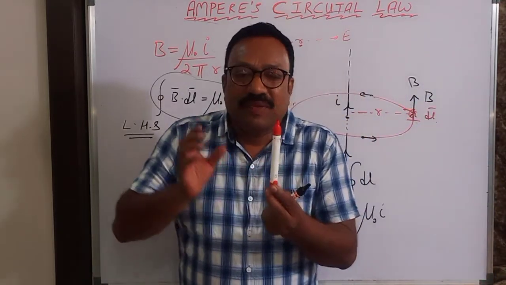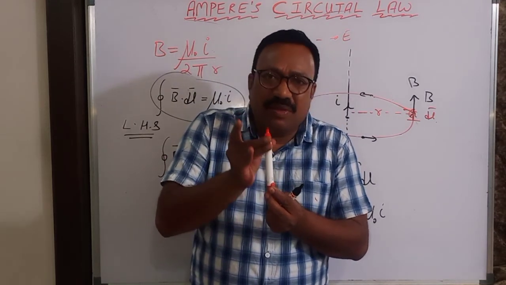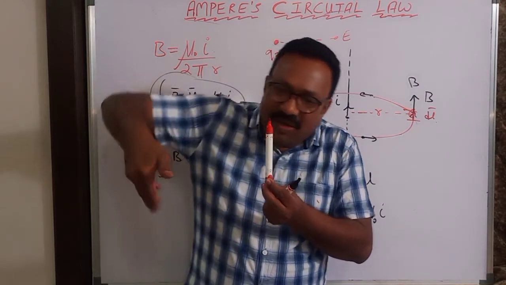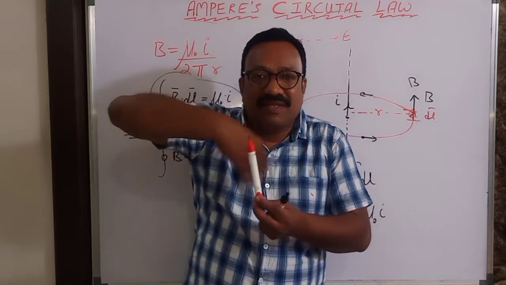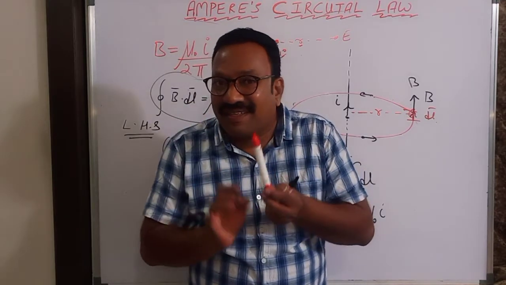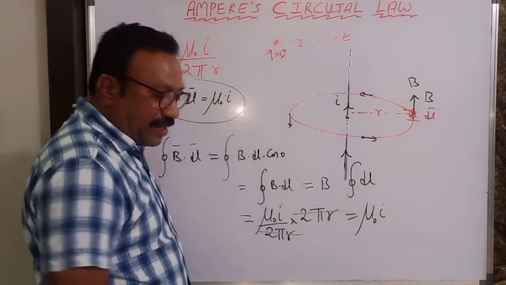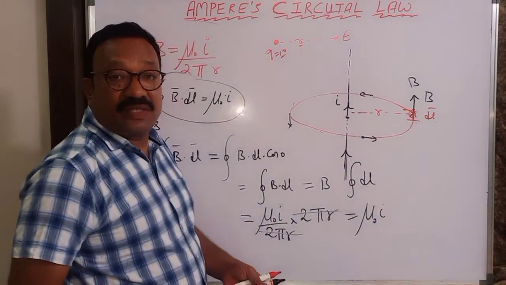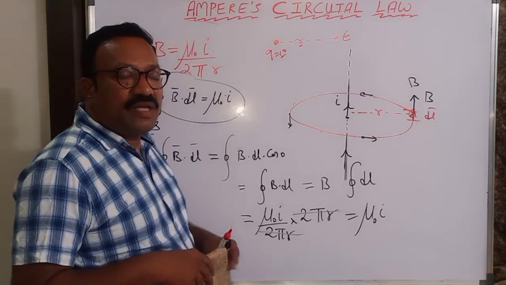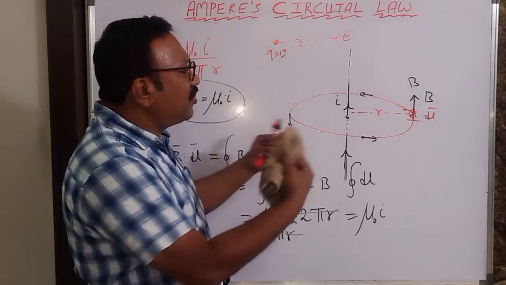What will you do? Suppose you want to find the electric field. This is also 10 coulombs charge only, but distributed on the wire. What do you do? You apply Gauss law. Suppose you want the electric field here. From here you have taken a Gaussian surface, and you apply Gauss law and determine the strength of the field. For distributed charges, you are applying Gauss law. So here also some special purpose is there. We'll see now how we'll apply this. Where you cannot apply Biot-Savart law, we can apply Ampere circuital law. There also, where you cannot apply Coulomb's law, there you are applying Gauss law. Finally, you want to determine the electric field there. Finally, we want to determine the magnetic field here.